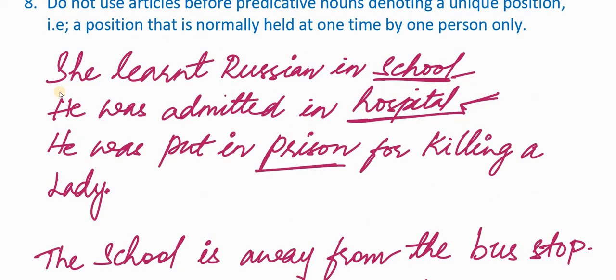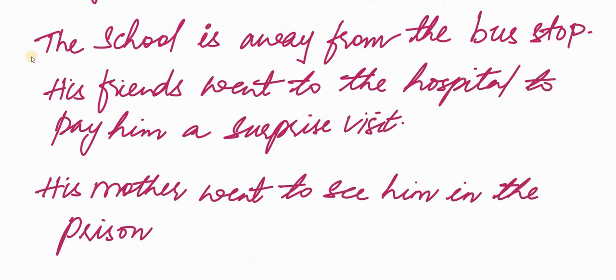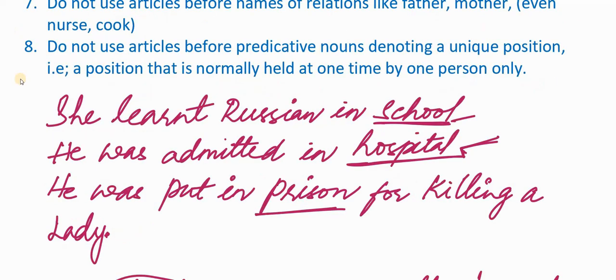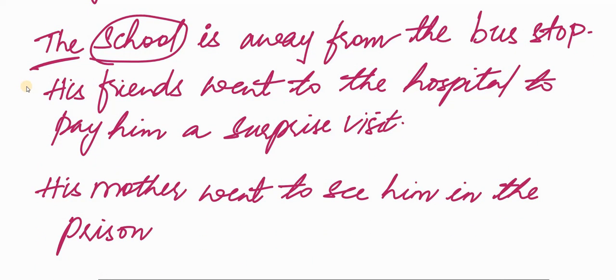However, if we use these nouns for reasons which are not obvious, then we use an article before them. Look here. The school is away from the bus stop. I have used "the" here because I am using the noun school not for its primary reason. I am using it in some other sense here. In my previous example, I used the noun school for its primary purpose. What is the purpose of going to school? To learn something. But here, I have not used school for its primary reason. I have used it in some other sense. The school is away from the bus stop. I am talking about the location of the school. Hence, I have used the definite article.